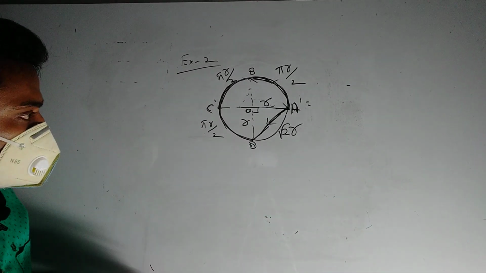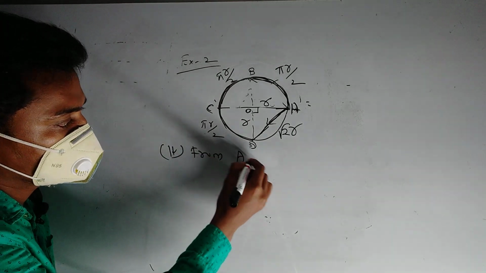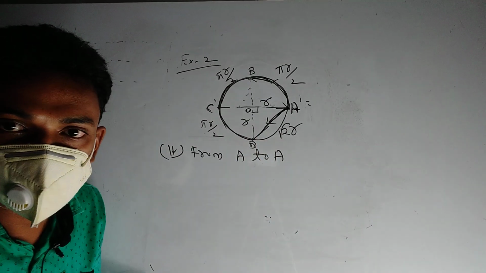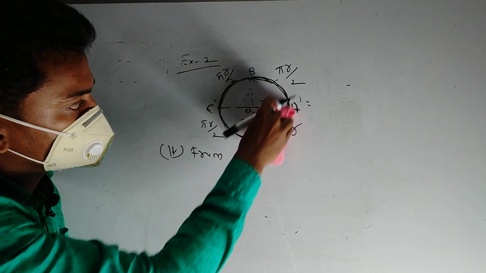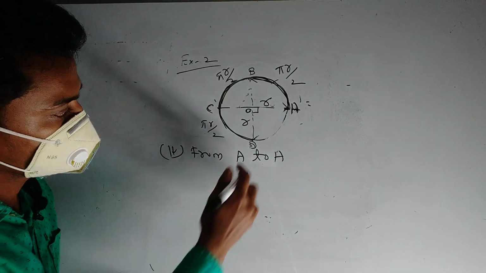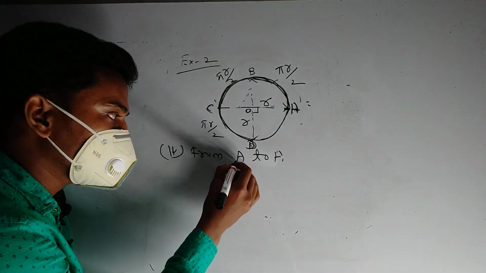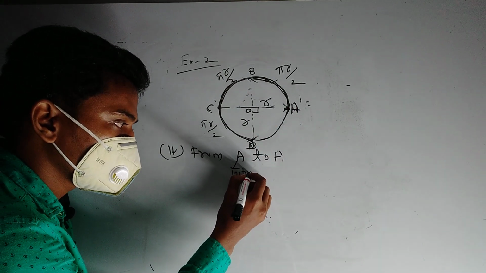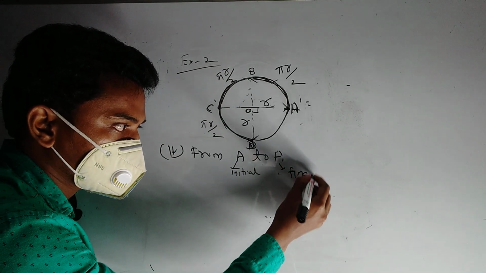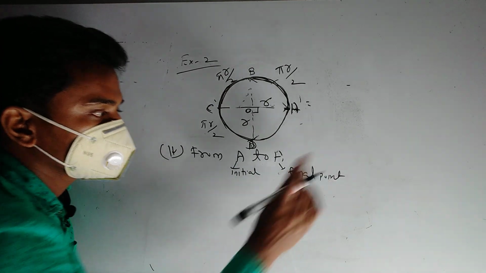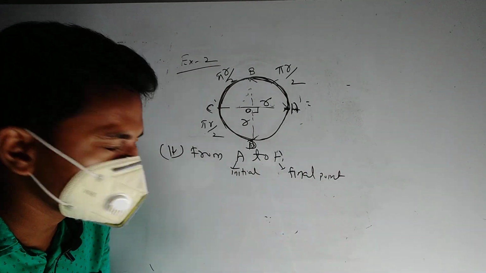Okay, then the last bit, from A to A. Remember, A is the initial point and A is the final point.